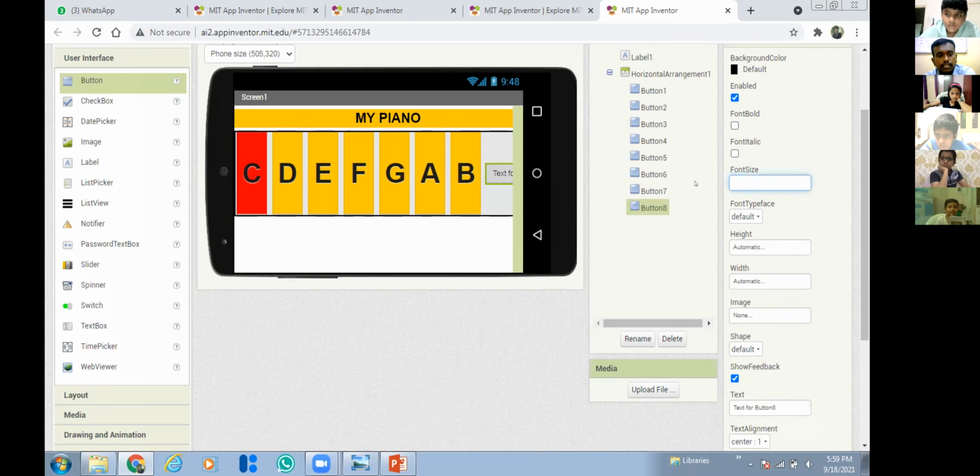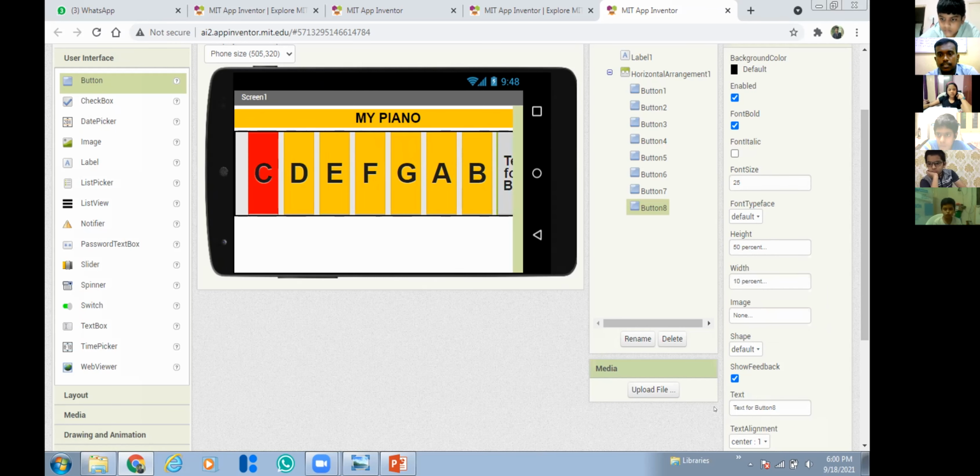So for the last button alone, I'm making the font size 25. That's enough for me. Font bold, height 50, width 10%. And the text for the last button is High C.